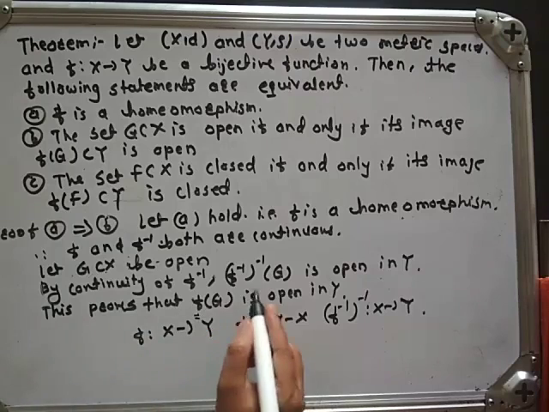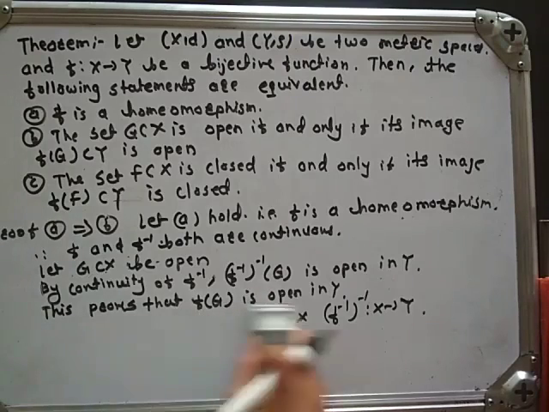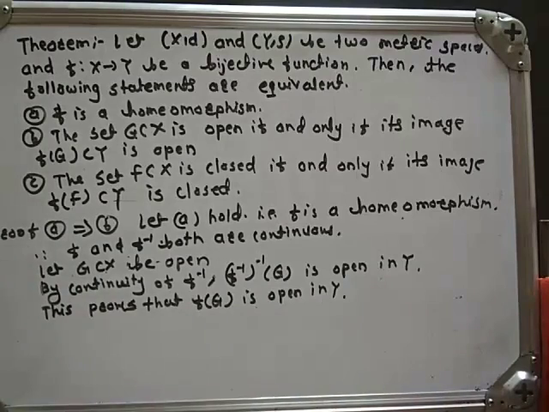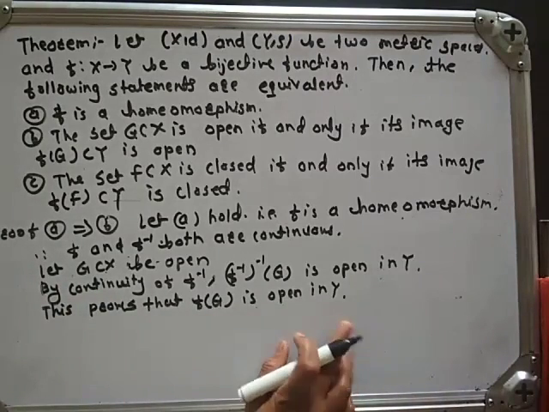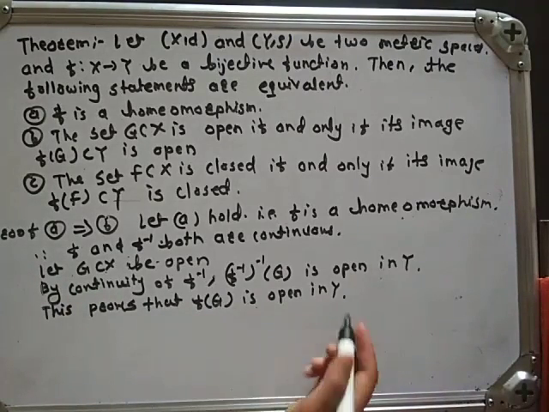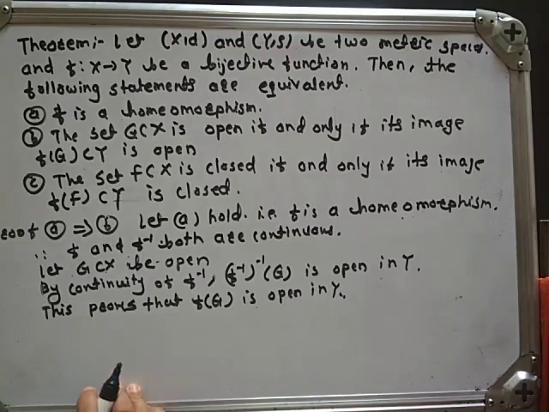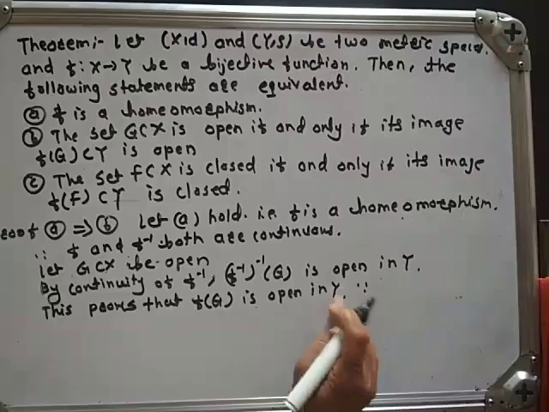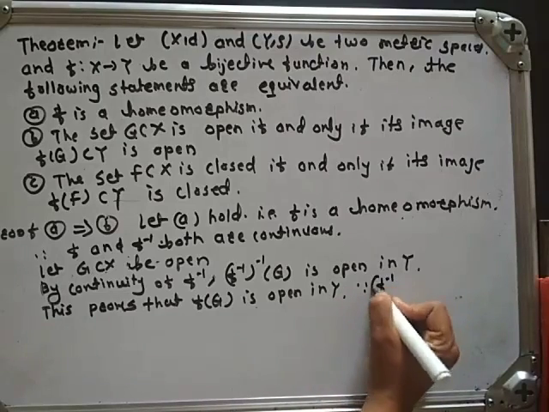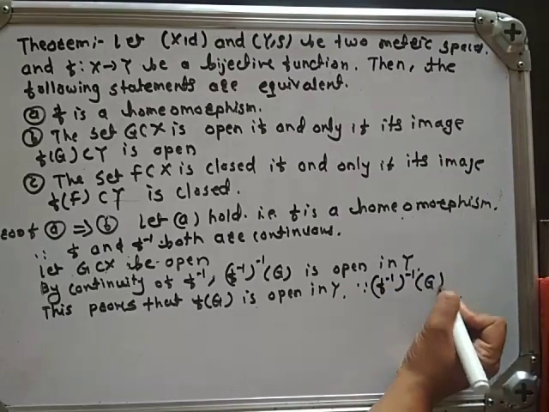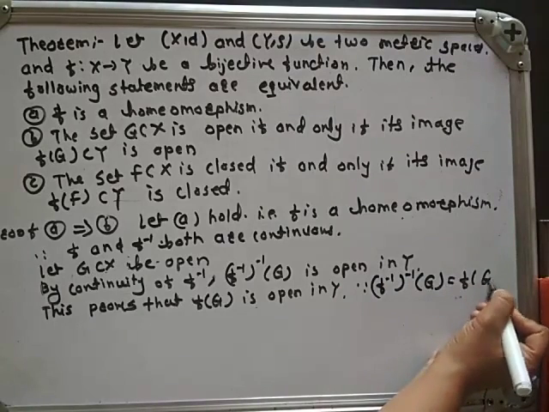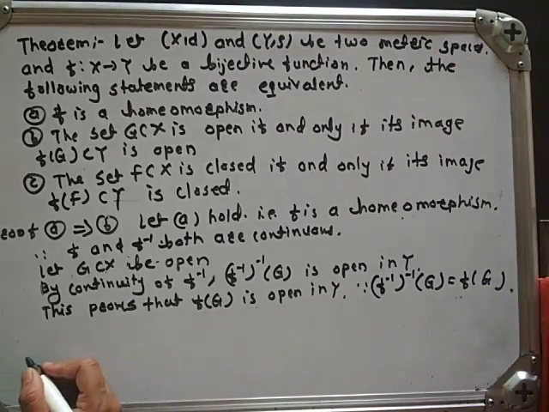So f of G is open in Y. We have proved what we want to prove. Here we can give the reason: f inverse of G is equal to f of G.